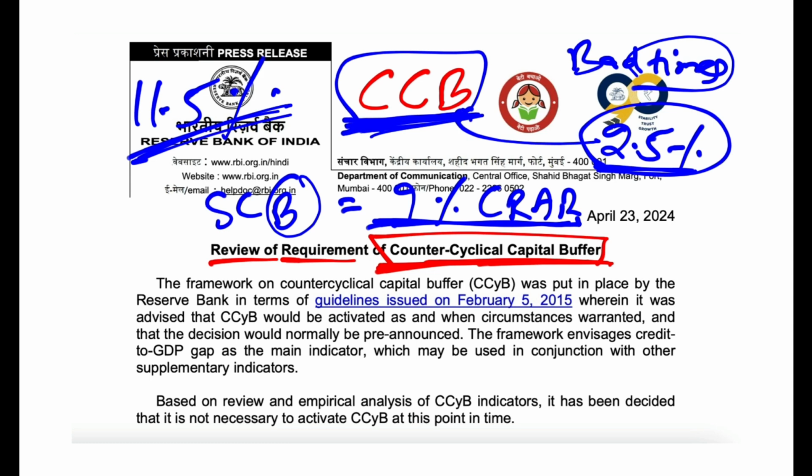11.5% of what? Of their risk weighted assets. This they have to keep. Why do they have to keep this extra 2.5%? Because you never know when the bad times can come. When the bad times come, you should be in a position to absorb the losses. That is why. So that is capital conservation buffer.